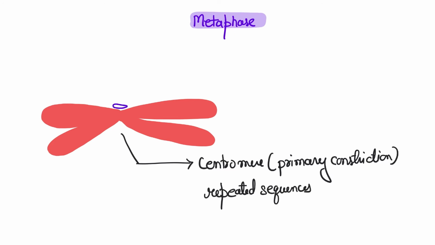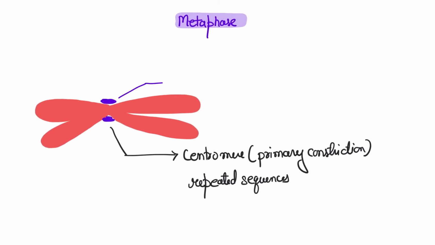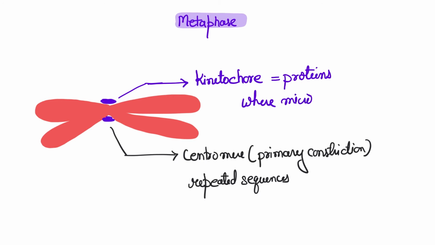And these sequences are where the chromatin material is closest, and just outside that, on both sides, you have a protein assembly that we call kinetochores. Now these kinetochores are very important because this is where you are going to attach the microtubules. So microtubules are like tethers, right? So they are going to pull apart the chromatids eventually, right? So you got to remember these are kinetochores.